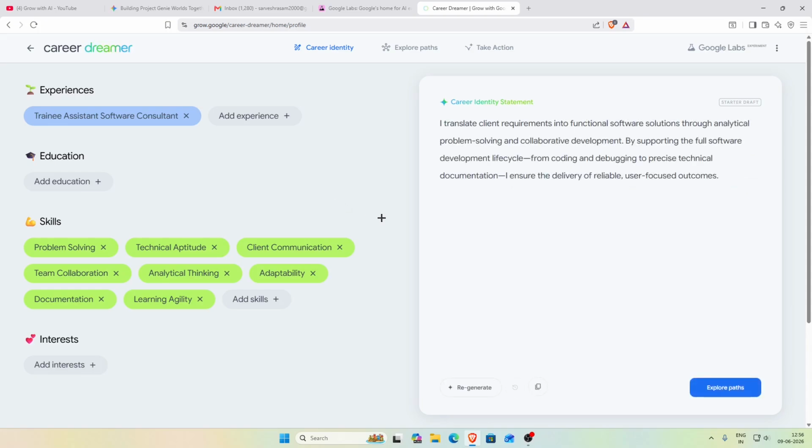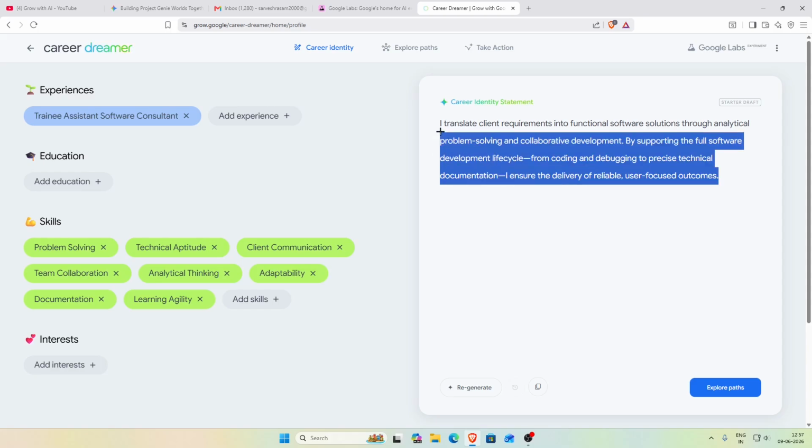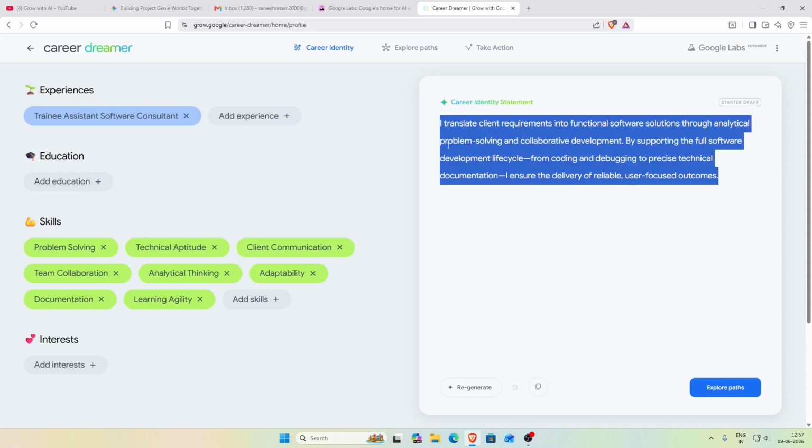So this is the career identity statement. I translate client requirements into functional software solutions through analytical problem solving and collaborative development. By supporting the full software development lifecycle from coding and debugging to precise technical documentation, I ensure the delivery of reliable, user-focused outcomes. This actually looks really nice. Maybe I can add this in my resume. I'll just copy this and paste it somewhere.